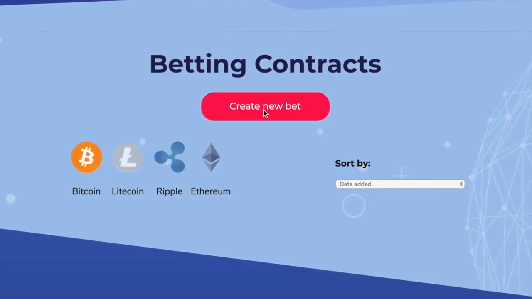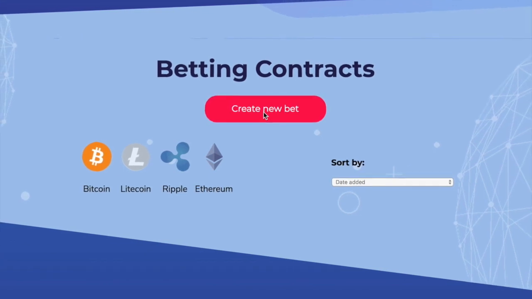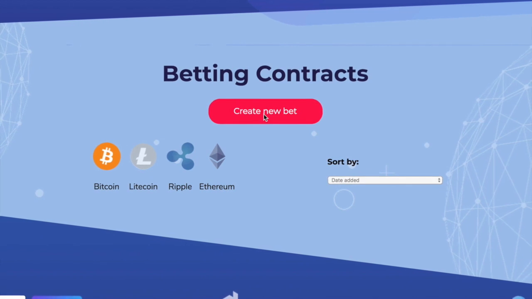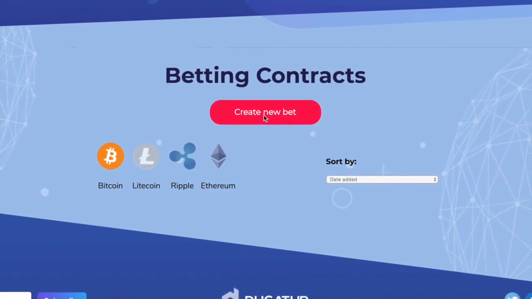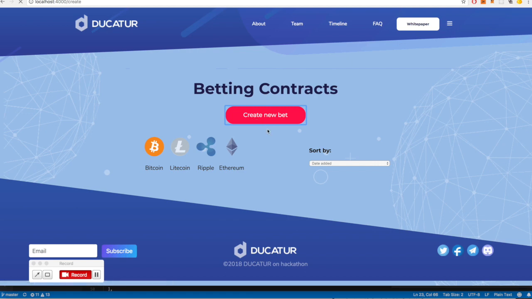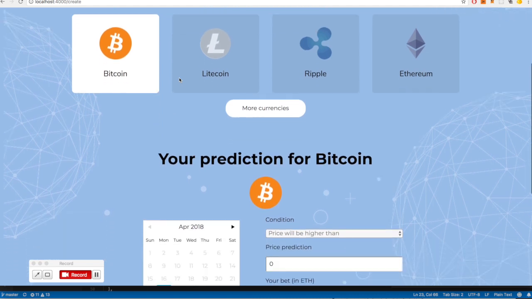In this section, I'm going to describe an example of a betting service for future predictions of cryptocurrency prices on smart contracts. I'll start by clicking on the Create New Bet button. This then takes me on to the next screen where I can select the cryptocurrency I would like to bet on. As you can see over here, we have a choice of Bitcoin, Litecoin, Ripple, Ethereum. In the near future, we'll have more currencies.